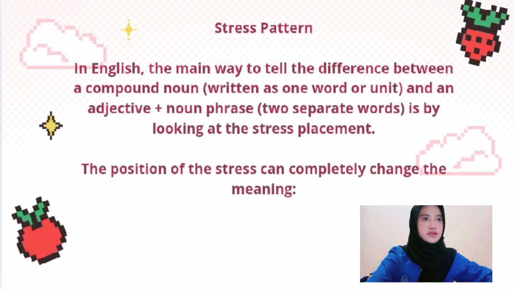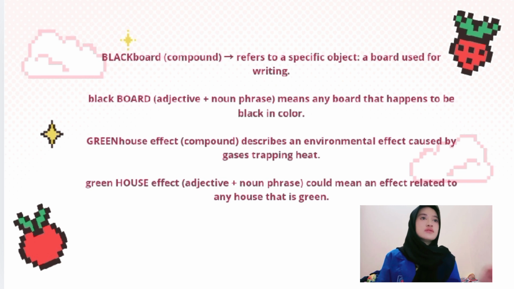Next, stress pattern. In English, the main way to tell the difference between a compound noun written as one word or unit and an adjective plus noun phrase written as separate words is by looking at the stress placement. The position of the stress can completely change the meaning. Blackboard as a compound refers to a specific object, a board used for writing.